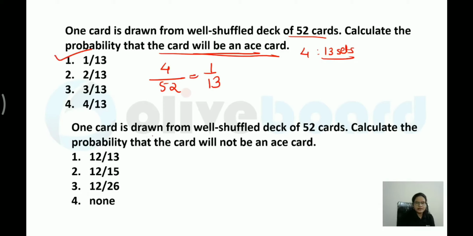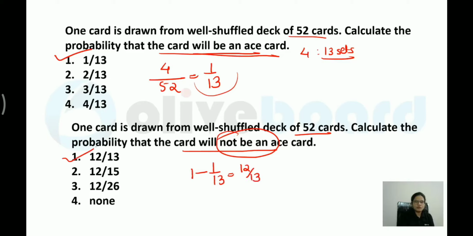Similarly, one card is drawn from a well shuffled deck of 52. Calculate the probability that the card will not be an ace card. Last class in part 1, I told you about the complementary event. One is happening, the other is the reverse of that. Will not be an ace card. So what are the total probabilities there? I have to write 1 minus that value. 1 minus 1 by 13, that is nothing but 12 by 13 over here. So you will be getting the probability of getting not an ace card. I hope it is clear.